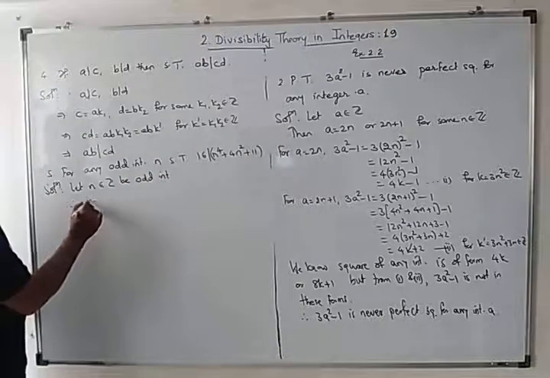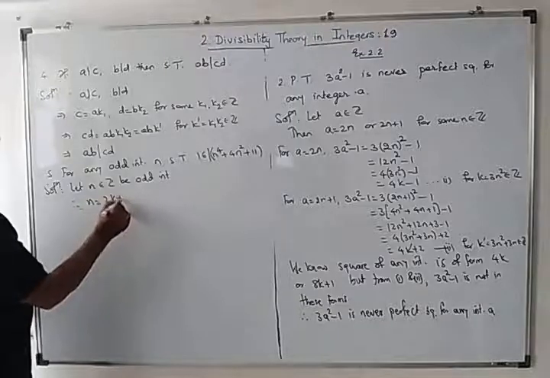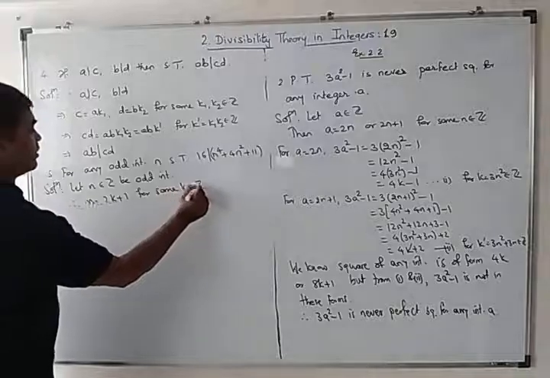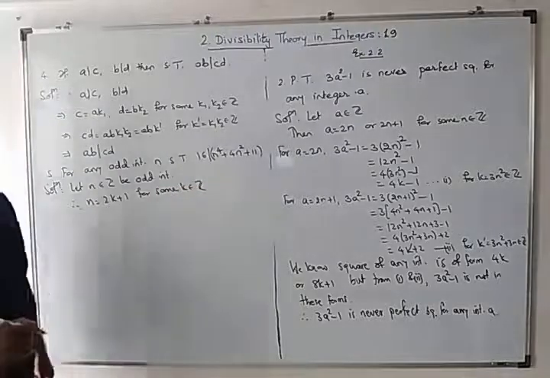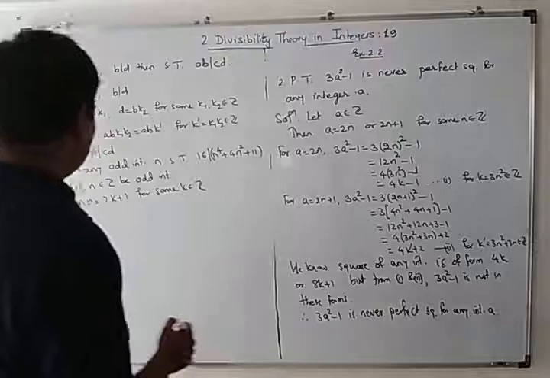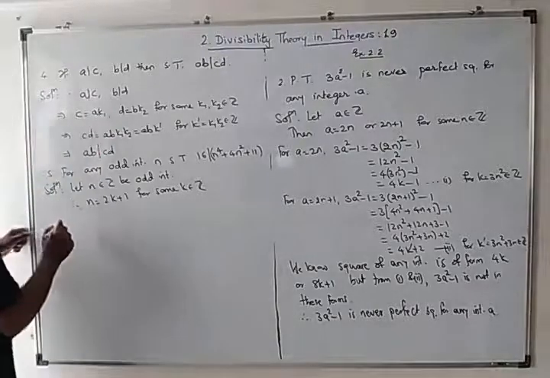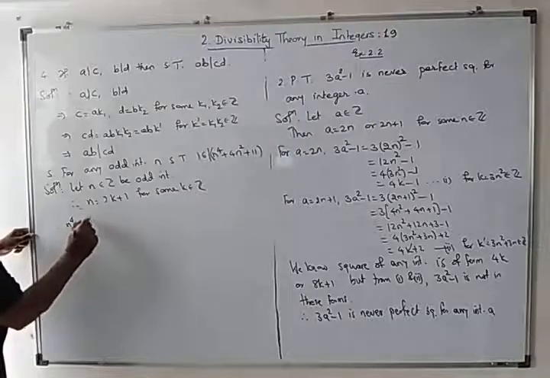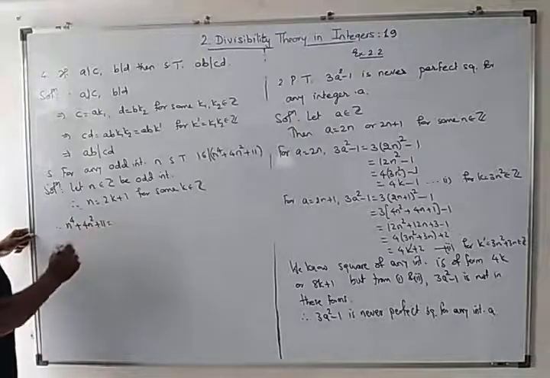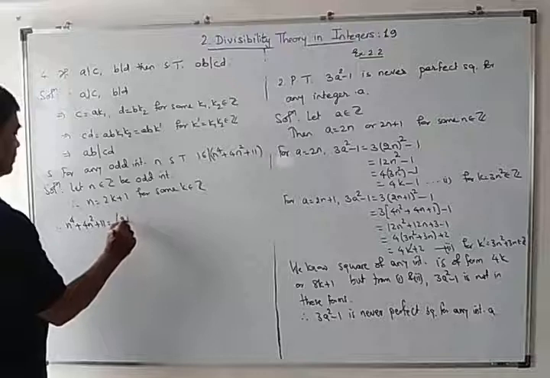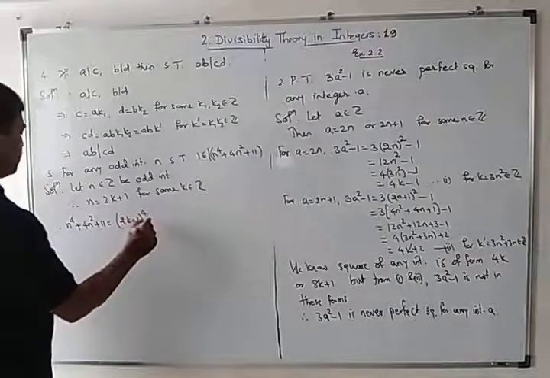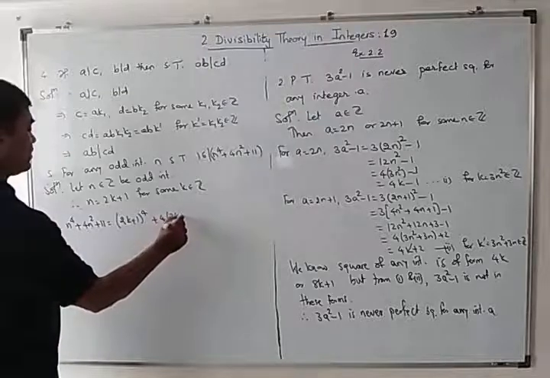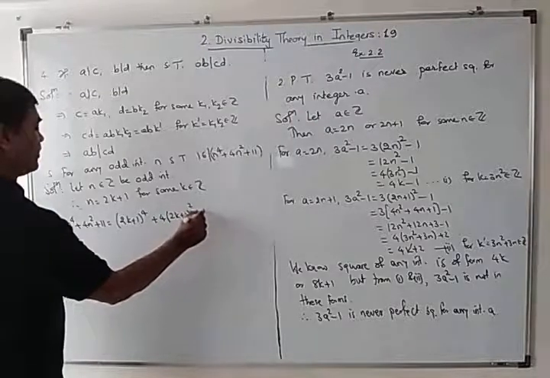Therefore, n is 2k plus 1 for some k belonging to Z. Therefore, n raised to 4 plus 4n square plus 11 is equal to (2k plus 1) raised to 4 plus 4 times (2k plus 1) raised to 2 plus 11.